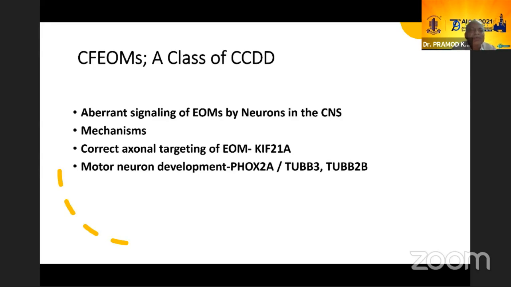Now, there could be two mechanisms. One is with KIF21A, that is correct axonal targeting. These are motor kinesins, KIF21A, which carry the cargo to the particular location where it is required. If there is a problem, the right cargo doesn't reach the place, and there is abnormal targeting of the axons. Then there is motor neuron development, as we were talking of TUBB3, TUBB2B and PHOX2A. These affect motor neuron development. So either there is a motor neuron development problem, or there is wrong axonal misfiring or wrong targeting. You may end up with the same picture clinically.